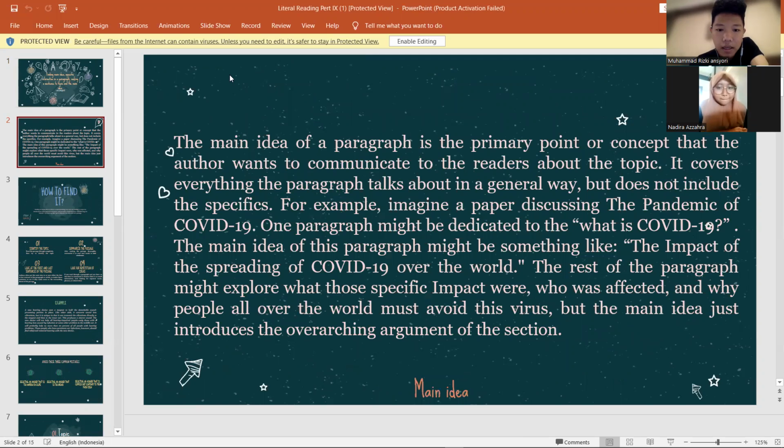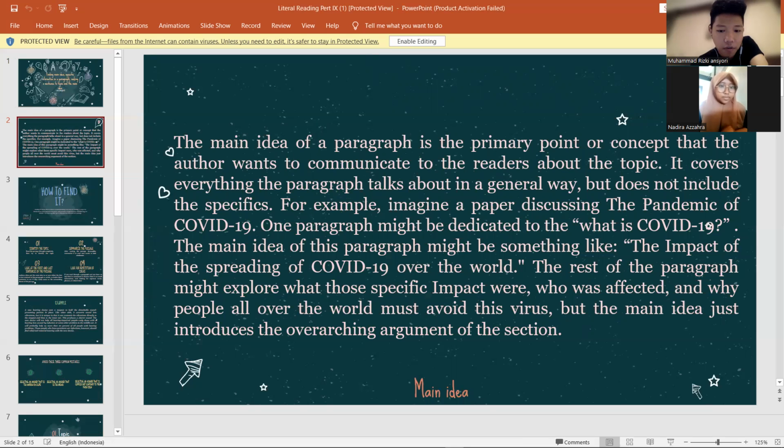The main idea of a paragraph is the primary point or concept that the author wants to communicate to the readers about the topic. It covers everything the paragraph talks about in a general way, but doesn't include the specifics. For example, imagine a paper discussing the pandemic of COVID-19. One paragraph might be dedicated to what COVID-19 is.